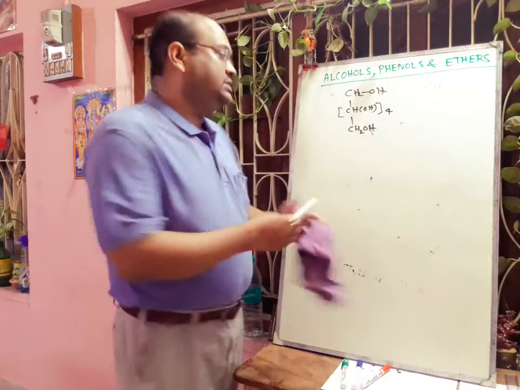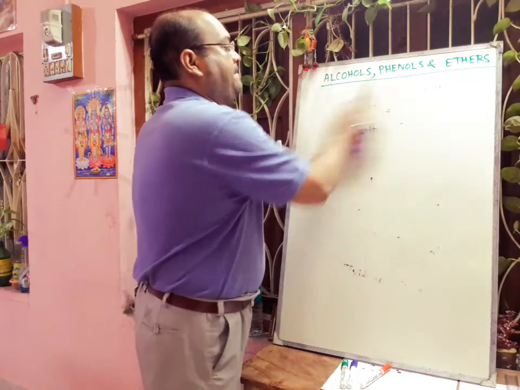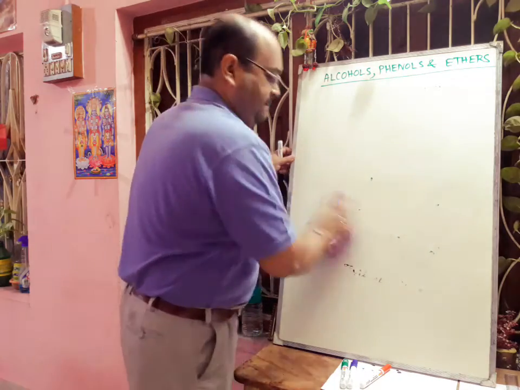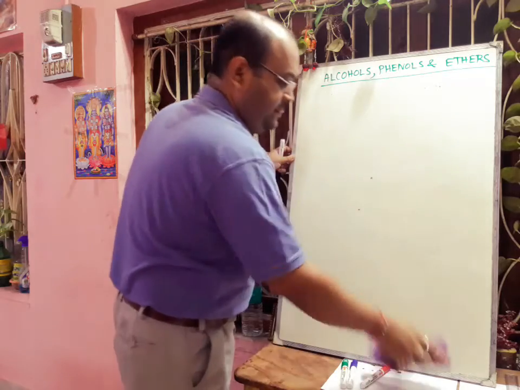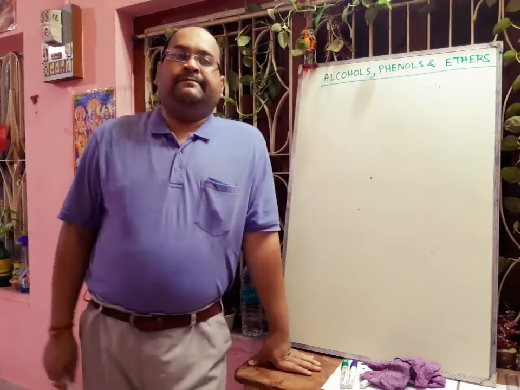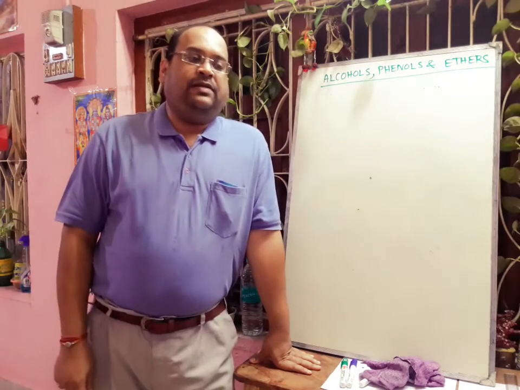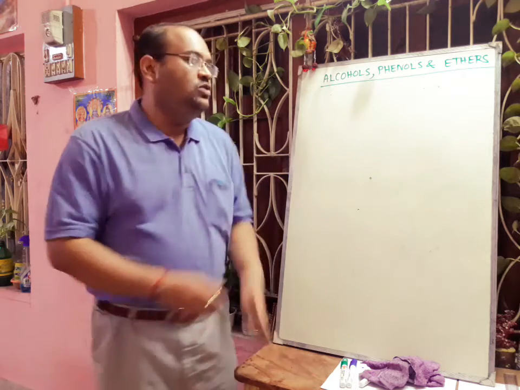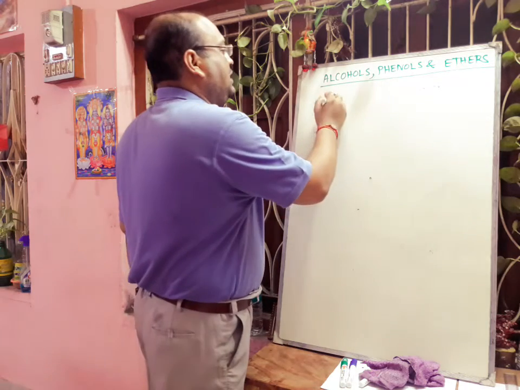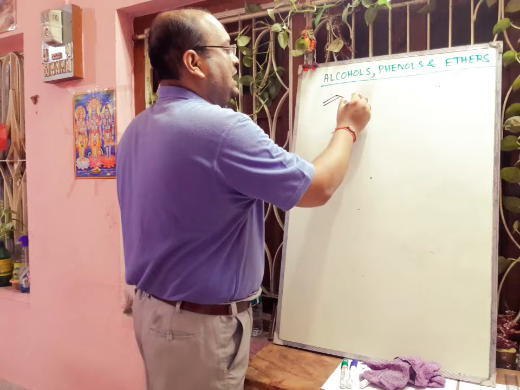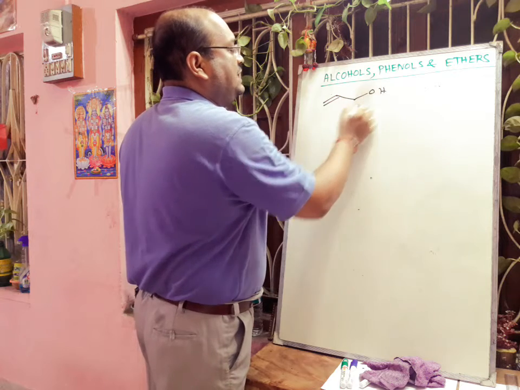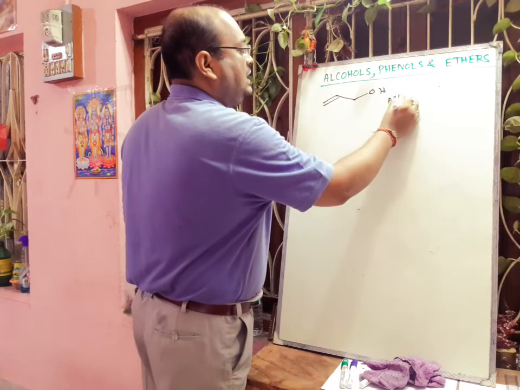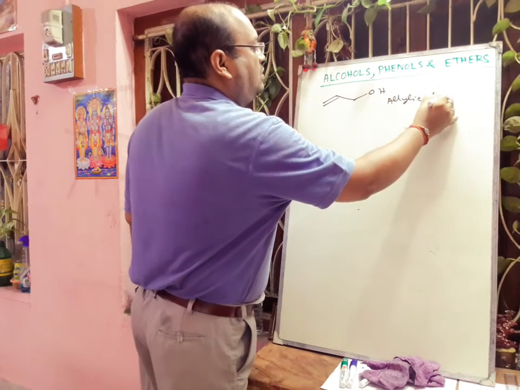Next we will discuss some special types of alcohol, allylic alcohol. If the OH group is present at the allylic position, suppose this is the allylic position, if OH is present here, then it is called allylic alcohol.